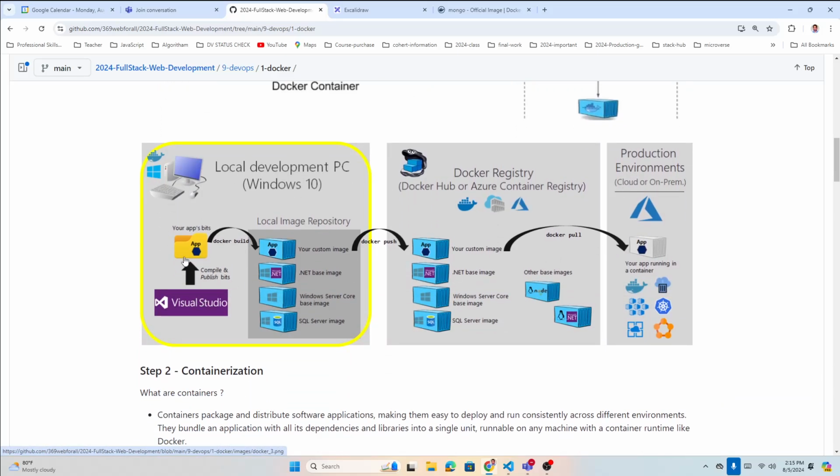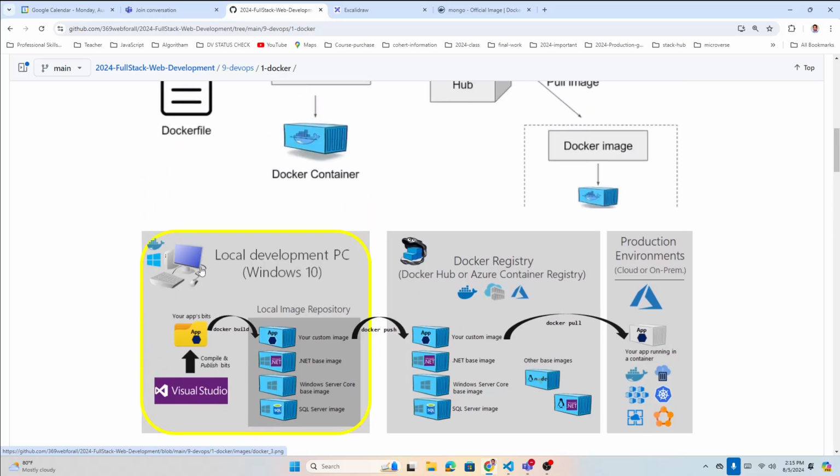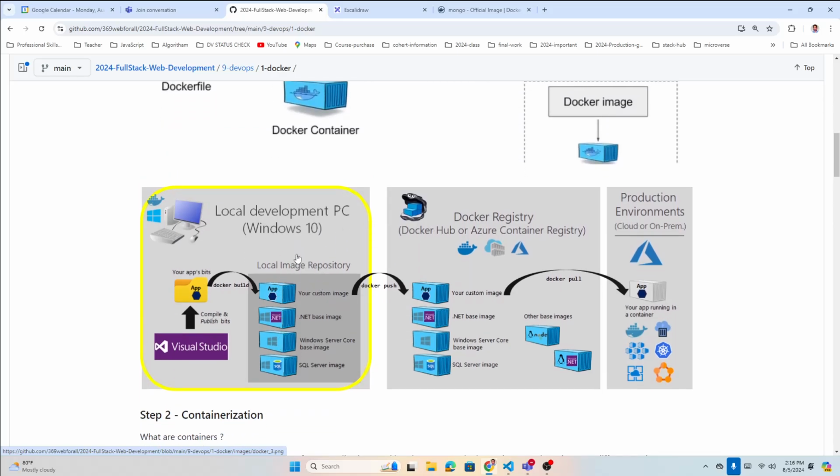So if you have a local development setup on the PC, you can run your own container locally. Let's say you have Docker locally, you can run your app in the local environment. You can create multiple containers. You can have multiple containers running a database, running maybe anything. Any software, whatever Docker supports, you can run, okay?